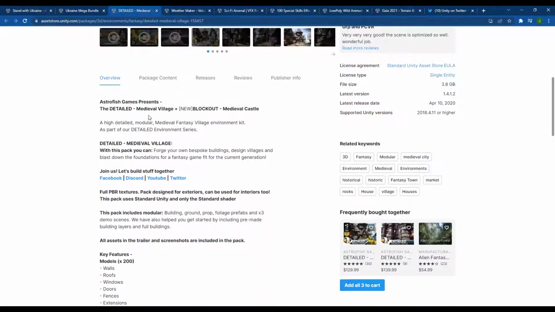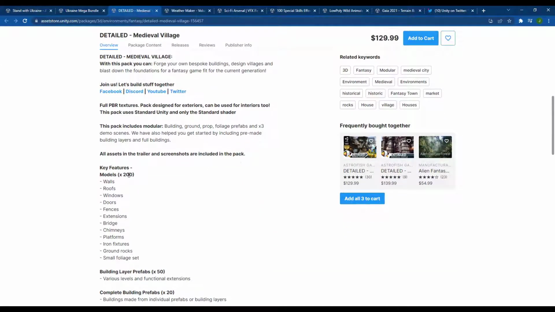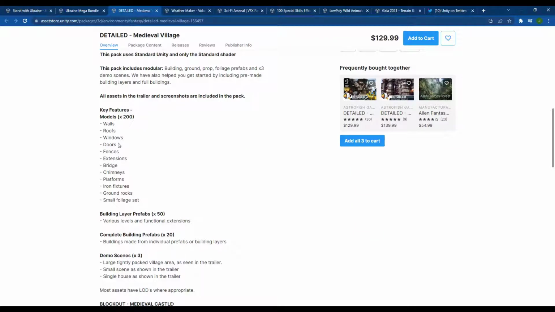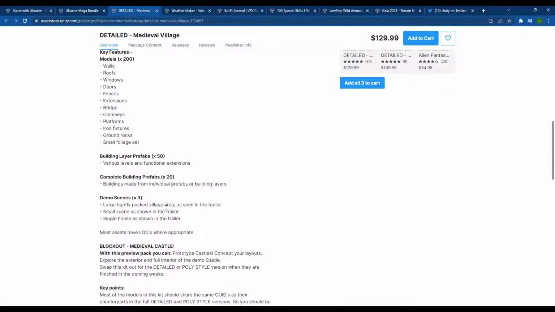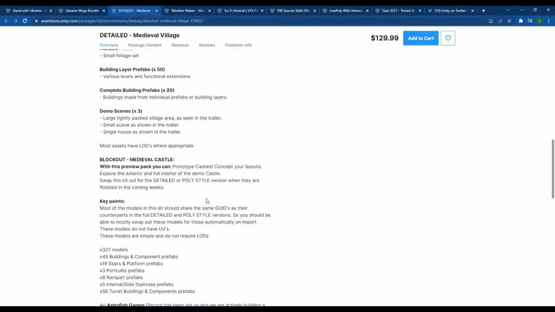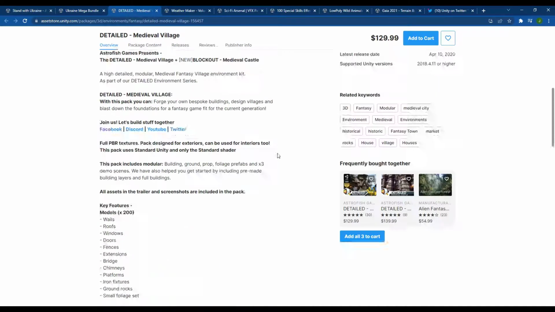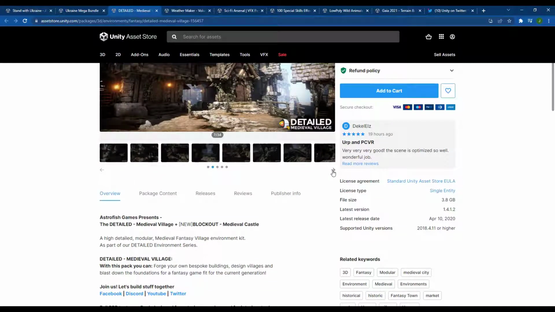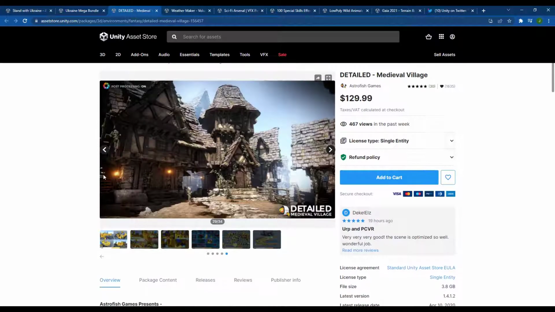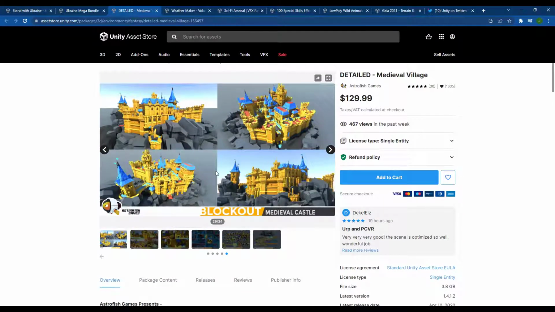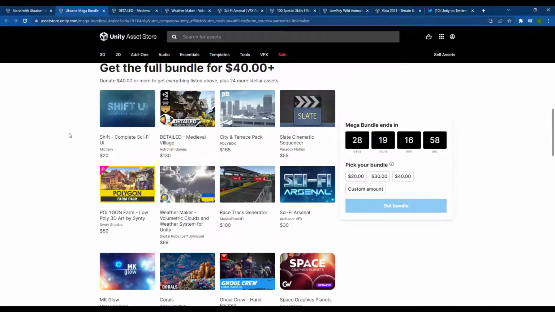So that's going to be a pretty good size asset pack. It's got a bunch of different model pieces that are kind of modular. It's got a bunch of prefabs, other things like that. The Blockout Medieval Castle was actually really interesting as well. That's like a full castle pack that was designed to help you block out a medieval castle like this. So that was a super cool asset to me.